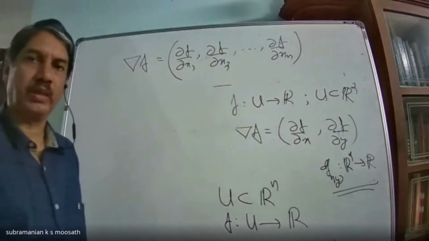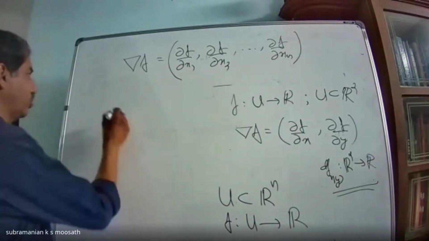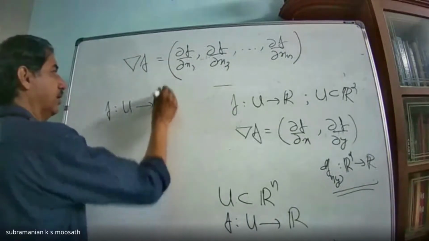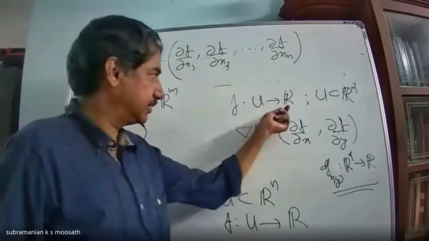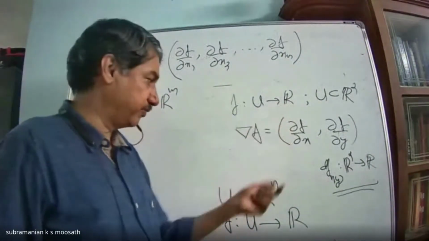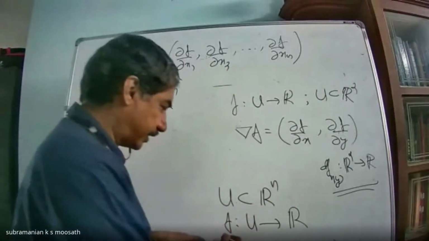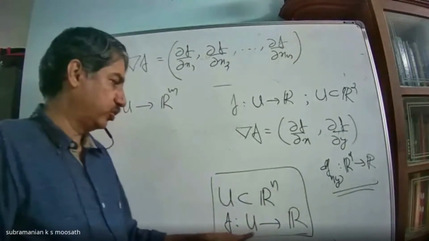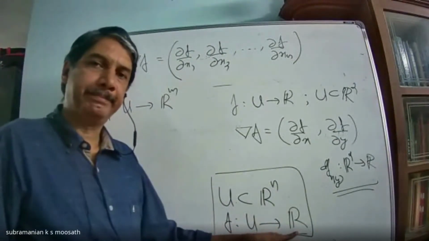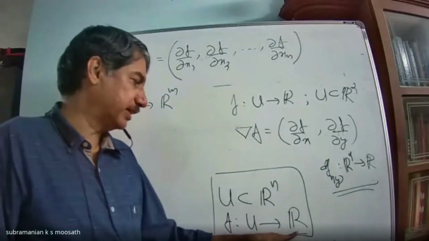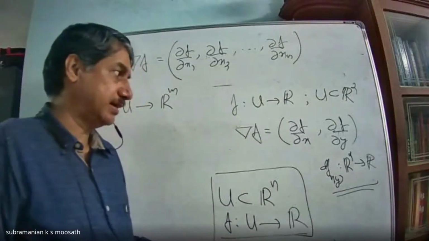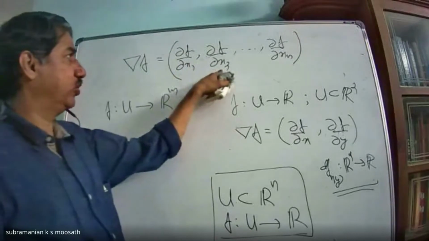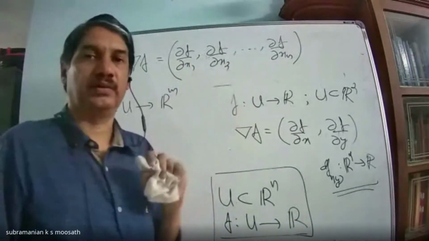Okay. We have to take R for partial derivative. So I have taken u in Rn, then f from u to R. For that, I can define partial derivative with respect to x1, x2, etc., xn. Therefore, I will get the gradient del f as dou f by dou x1, dou f by dou x2, up to dou f by dou xn, an n-vector.